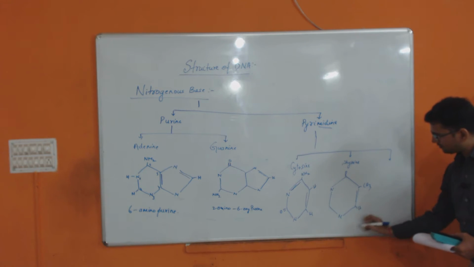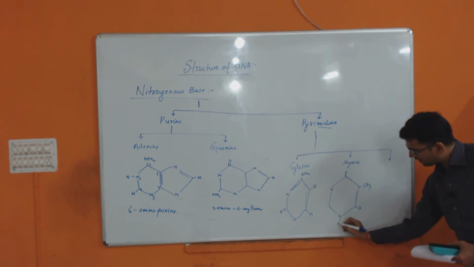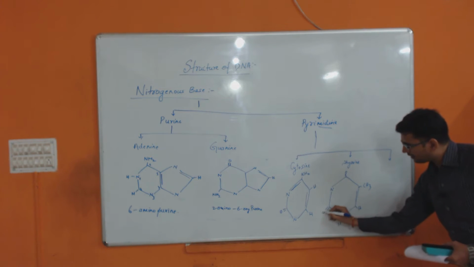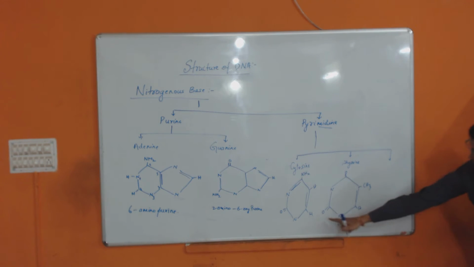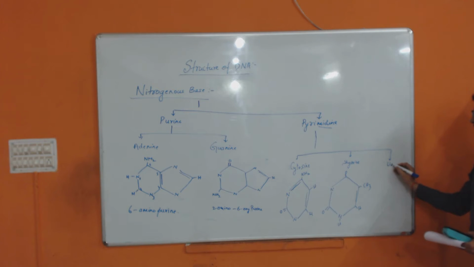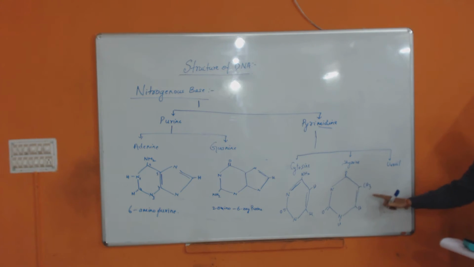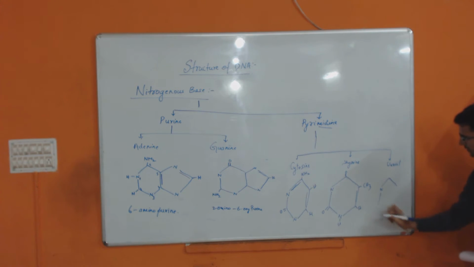This has an H group. This is your H. This will again contain an oxy group. Here, uracil is exactly the same as thymine, but this methyl group will be absent in uracil. So the structure will be as it is, like thymine.